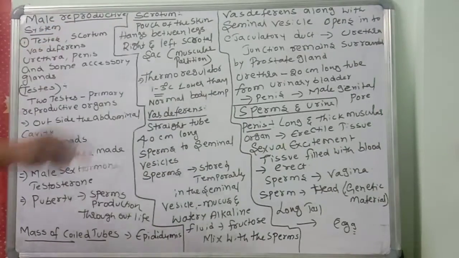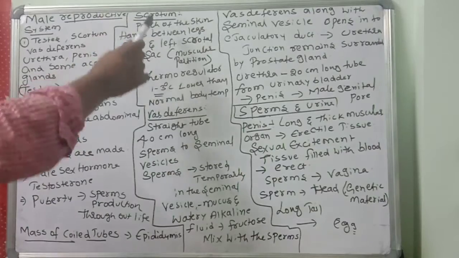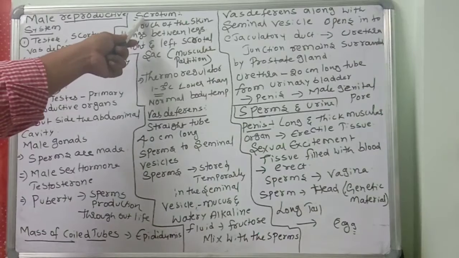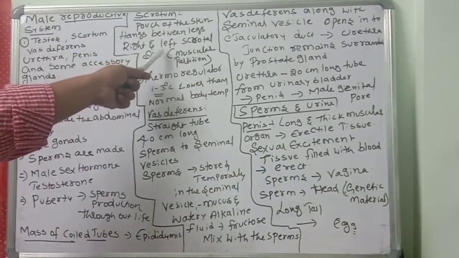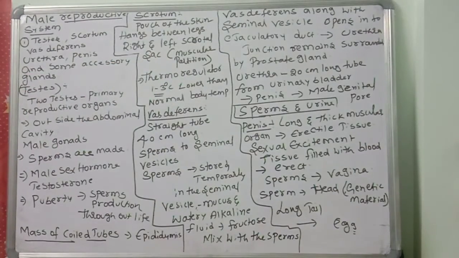There is the scrotum. The scrotum is a pouch of skin that hangs between the legs. That is the most important point. It is divided internally by a muscular partition into right and left scrotal sacs. The right sac holds the right testis, and the left sac holds the left testis.